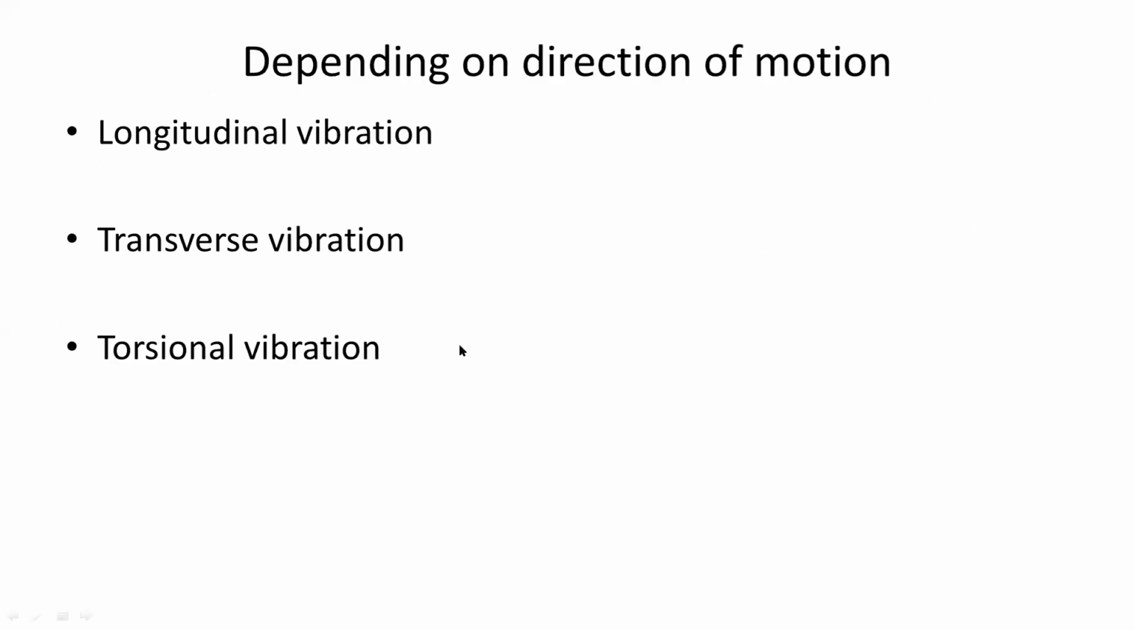So what are the types of vibrations depending on the direction of motion? First one is longitudinal vibration, then transverse vibration, and torsional vibration. What is the meaning of transverse vibration and longitudinal vibration? If the axis of the system and the direction of motion of the mass are both collinear, then that vibration is called longitudinal vibration. For longitudinal vibration, the simple example is a spring mass system.